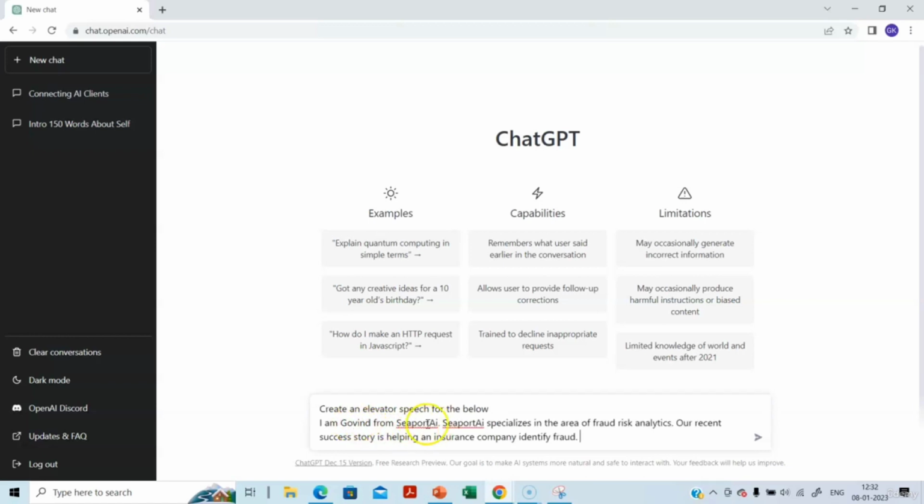Okay, this is about me. I'm Govind from Seaport AI. Seaport AI specializes in the area of fraud risk analytics. Our recent success story is helping an insurance company identify fraud. So this is the outline.